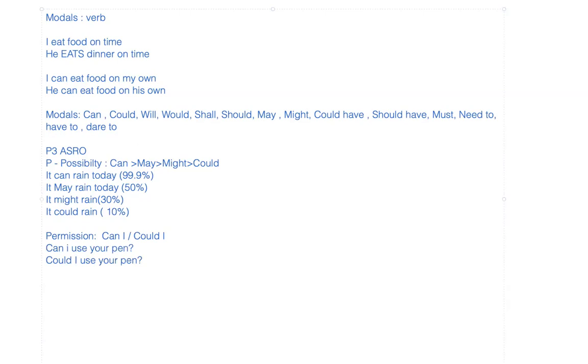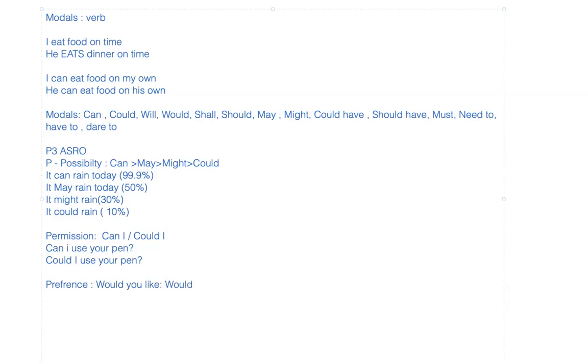And then comes the last part of P3, that is preference. When we give preference to anything, we would say, would you like, that is the phrase specifically we use. Would is the modal that we are using here.